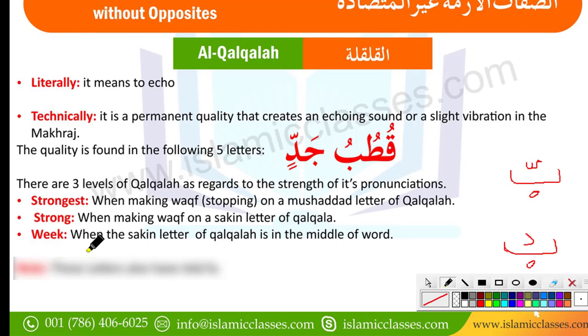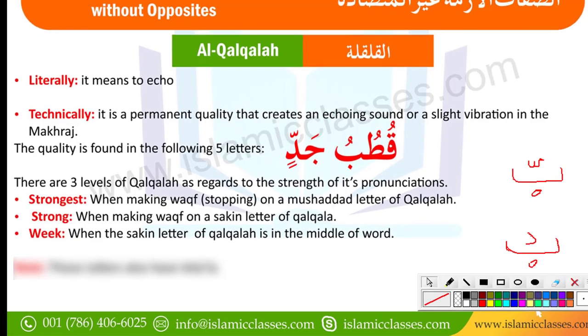The third is weak, when the sakin letter of Qalqalah is in the middle of the word. If that letter comes in the middle of the word with sukoon sign, at that time we make Qalqalah sound, like vibration sound. Now we just read the examples.